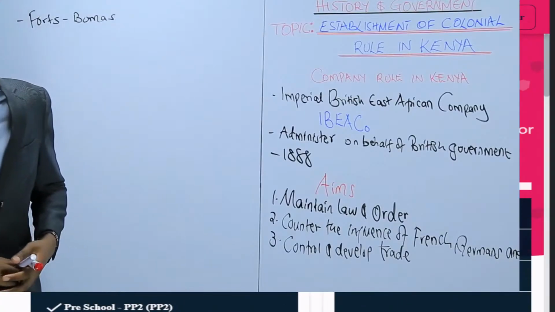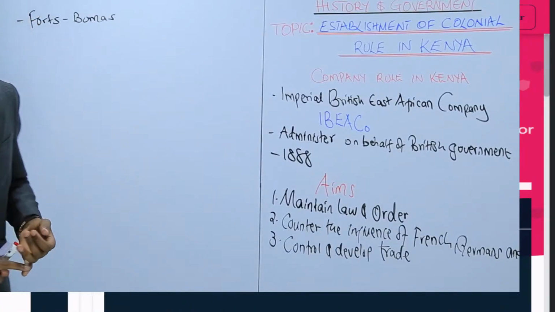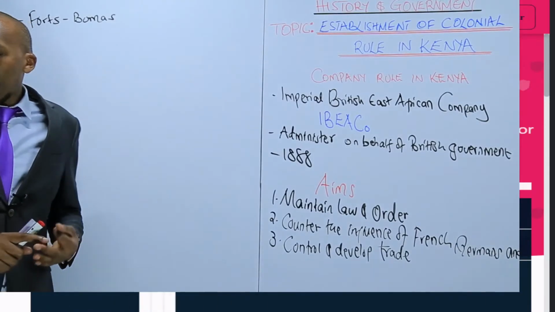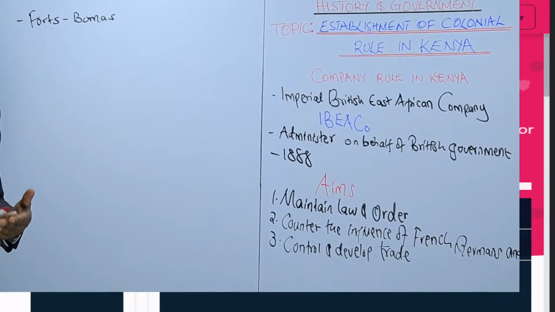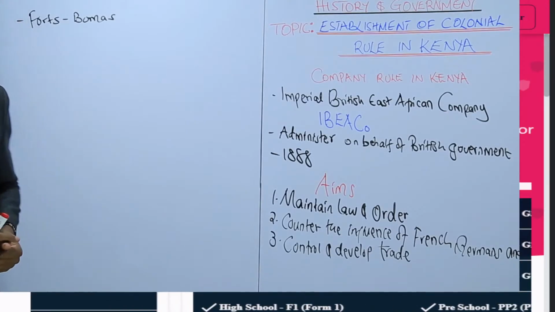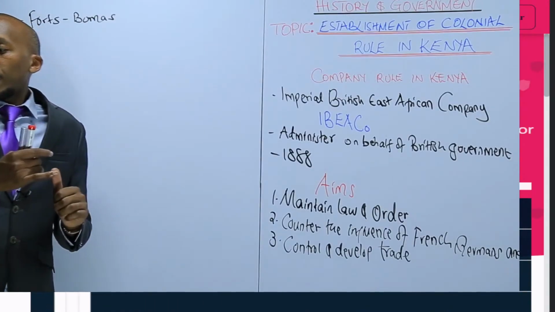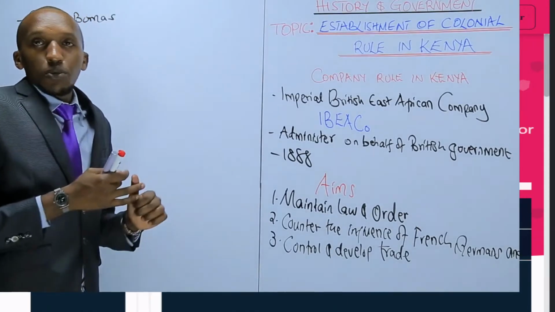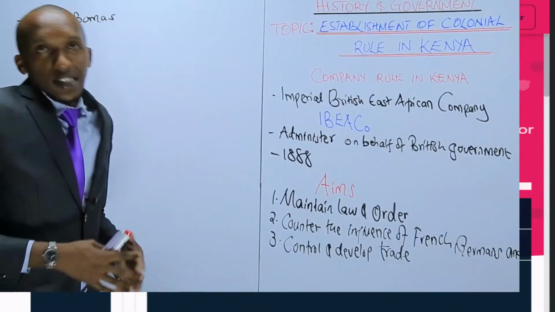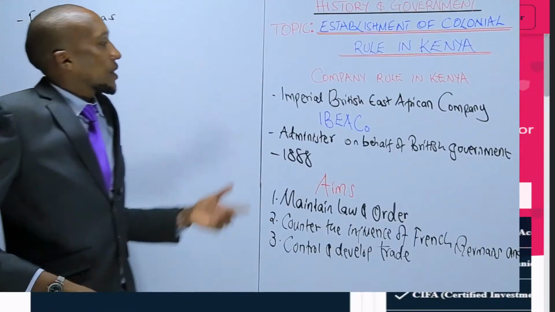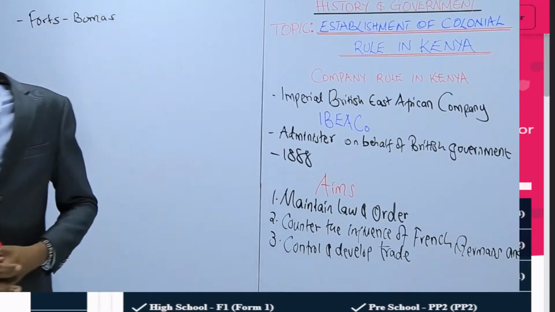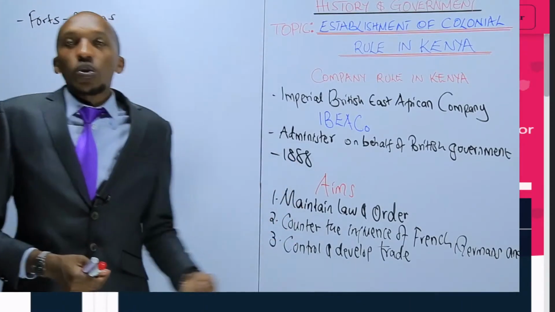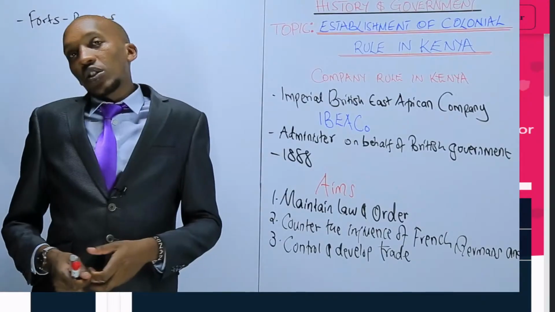These forts included one at Kismayu, another at Malindi, another at Vanga, another at Witu, another at Machakos, another at Fort Smith, and lastly, a fort in Mumias. These are administrative centers that were created by the company. These ensured that they could easily manage the territory.